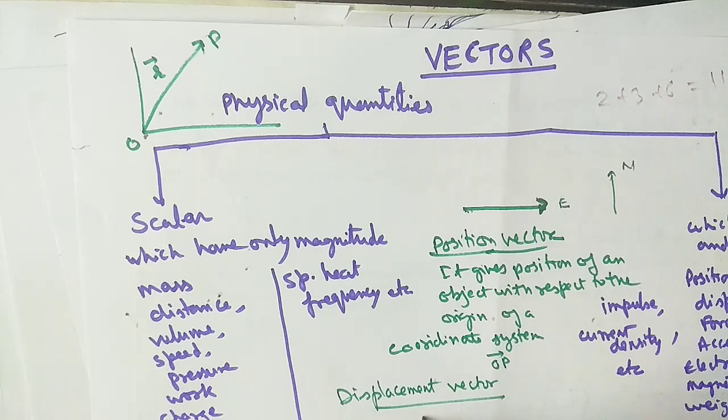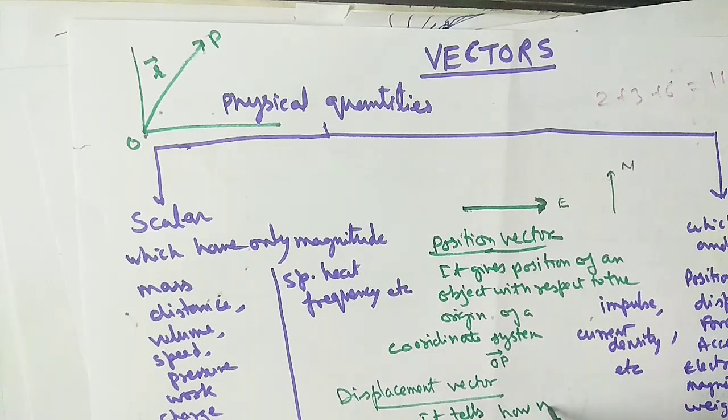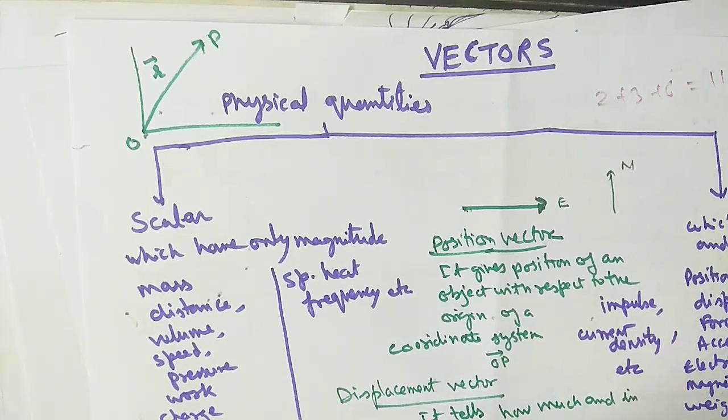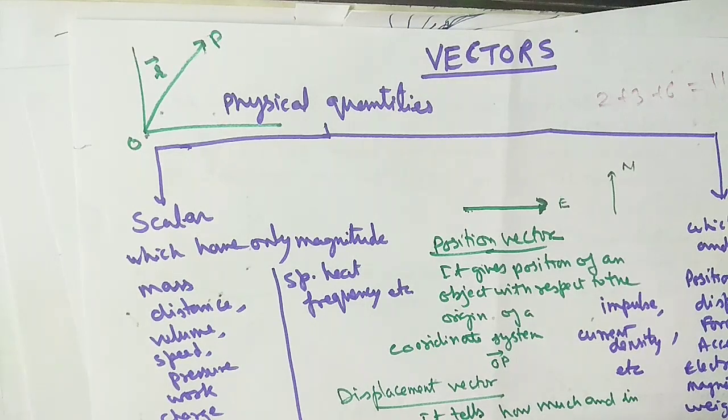So you can say it tells how much and in which direction an object has changed its position.